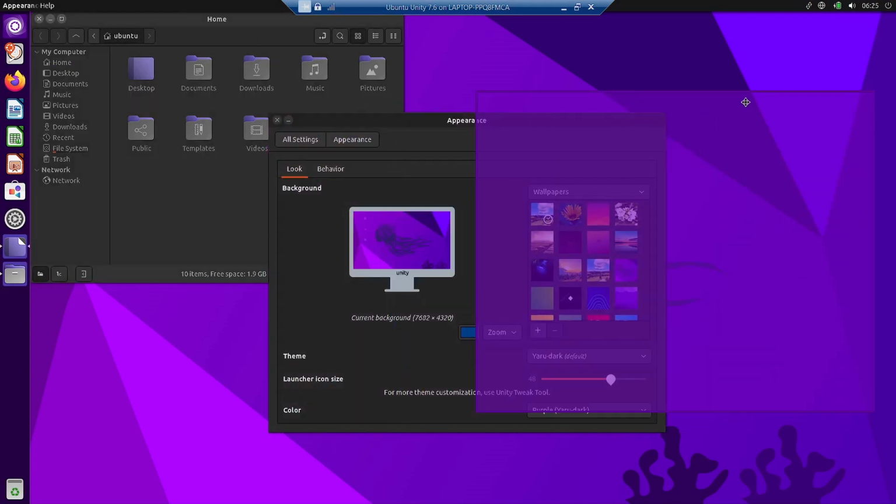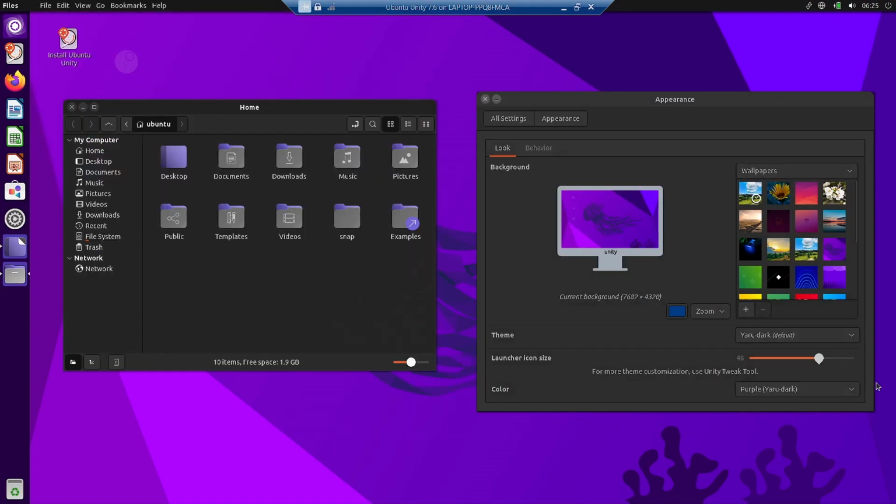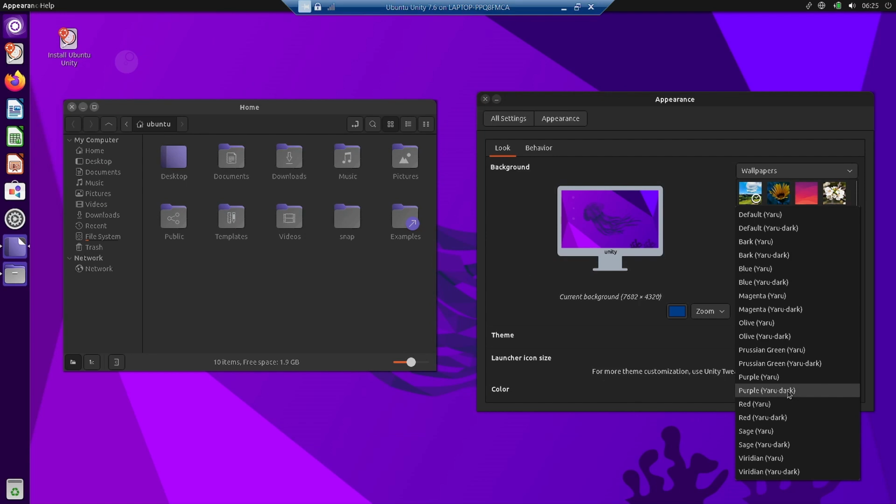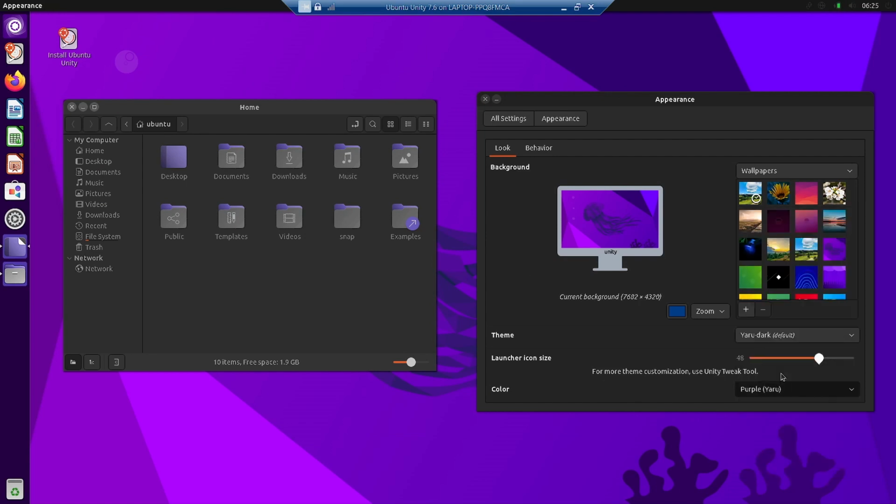Let us see. So you can see the accent is there. It is blue. Now let us try to change it to purple. Purple, yeah. Let us see what happens. So since this is a live desktop, yes, it is changing. You can see here the olive color accent has come. So the folder accents have changed.